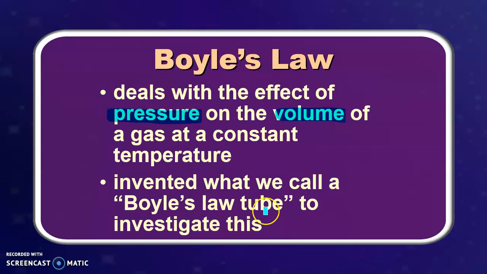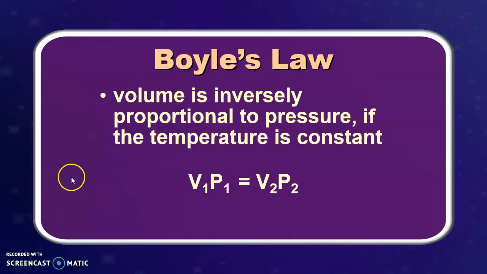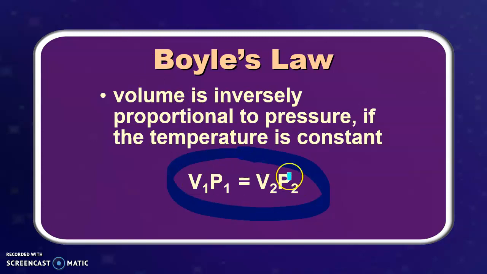Boyle invented what we call a Boyle's law tube to investigate this, and if we want to go ahead and look further at this, the volume is inversely proportional. This is the main thing that you want to make sure that you have for this one. All right, this is the main equation that we're going to use whenever we have Boyle's law problems, where V1 times P1 is equal to V2 times P2.